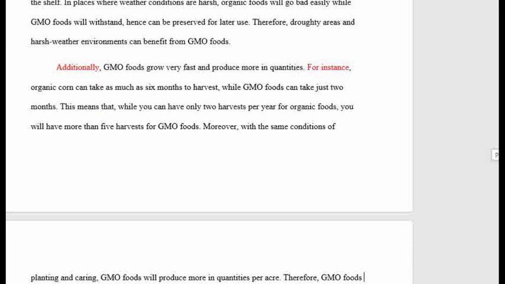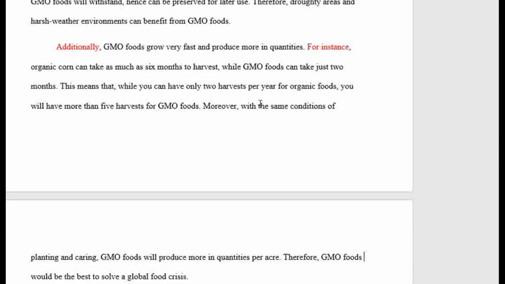Now, let's look at the second body paragraph. You can see I have used the word additionally. That is to form my second body paragraph's topic sentence. Additionally, GMO foods grow very fast and produce more in quantities. For instance, that's another way of saying, for example, organic corn can take as much as 6 months to harvest, while GMO foods can take just 2 months.